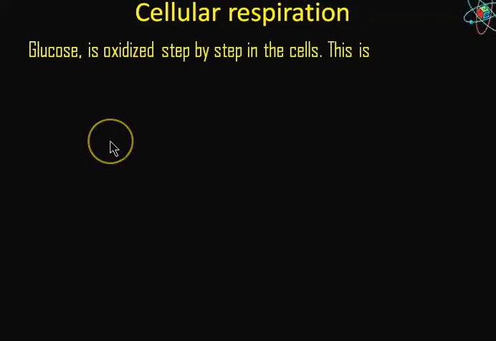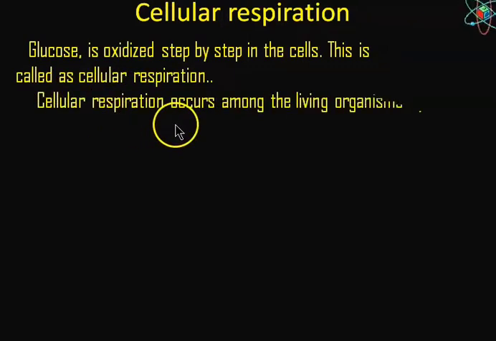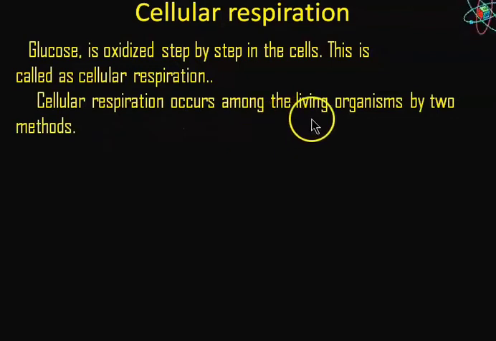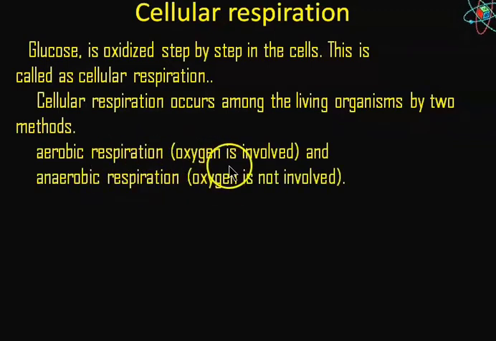Then cellular respiration. Glucose is oxidized step by step in the cell. This is called cellular respiration. Cellular respiration occurs among living organisms by two methods. One, aerobic respiration, and second one is anaerobic respiration.